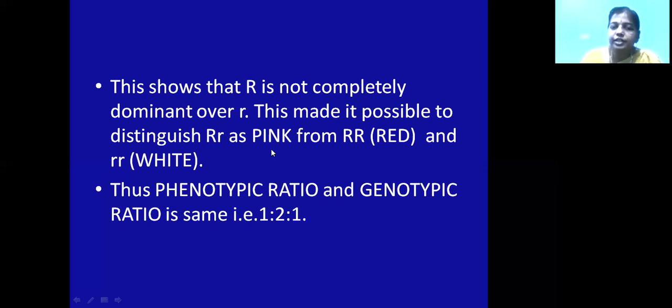Now what is the explanation of the concept of dominance? So if you see, dominance means one will be expressed and the other will be suppressed. Suppressed expression is called the recessive character and expressed is called the dominant character. Now how was this explained in the later century by the biologists?